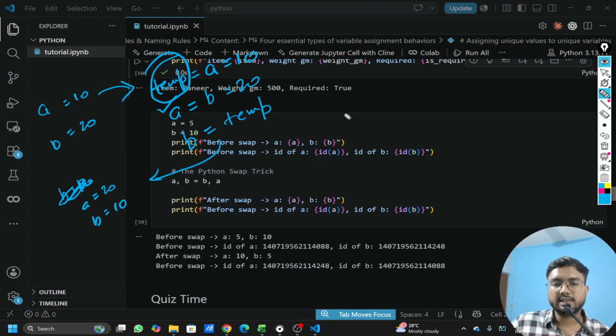But in Python, we can do it directly. That's what we are trying to do here. We can directly use A, B = B, A, and this will do the swap.